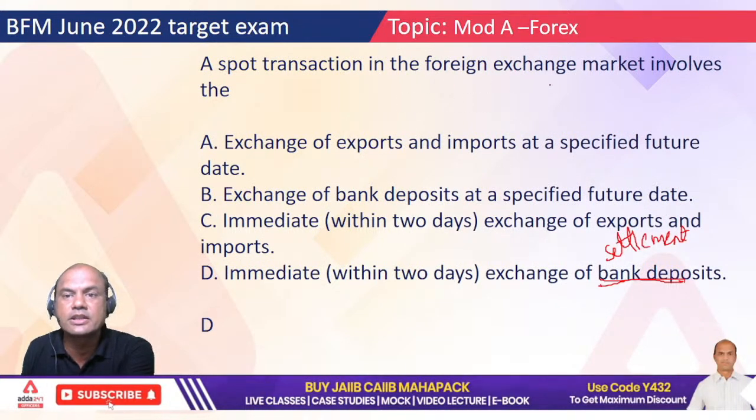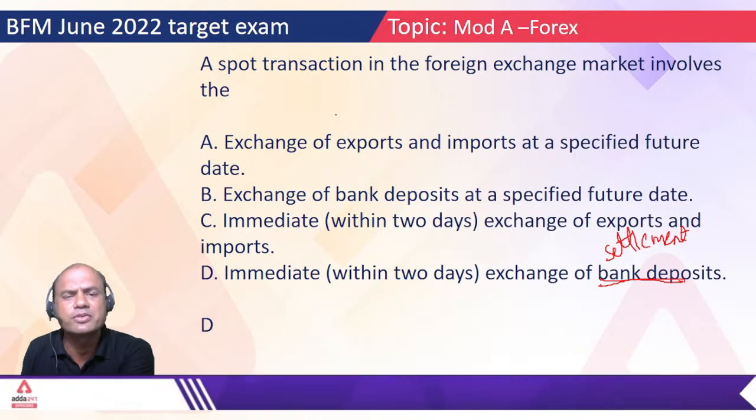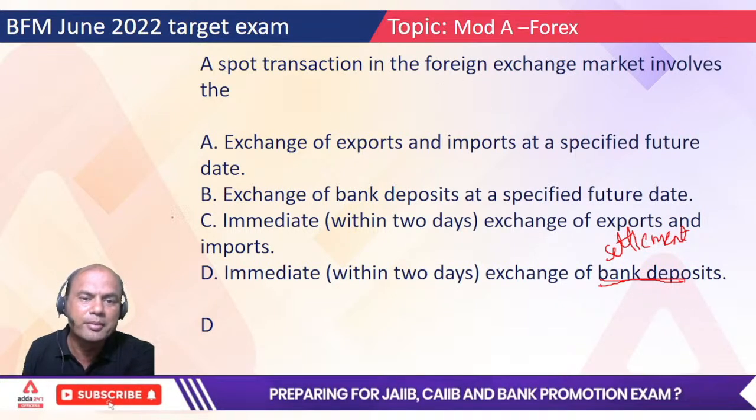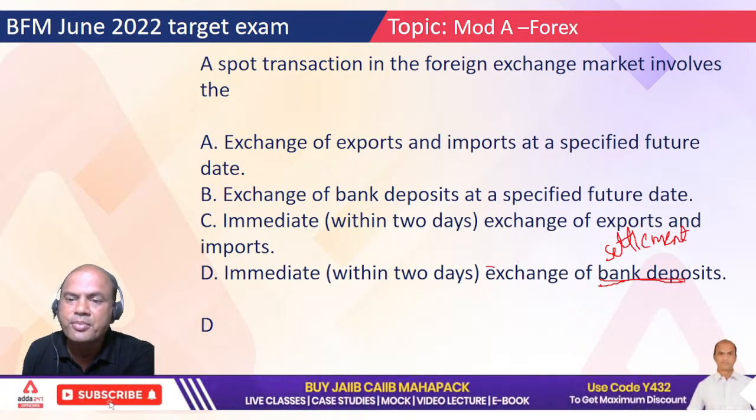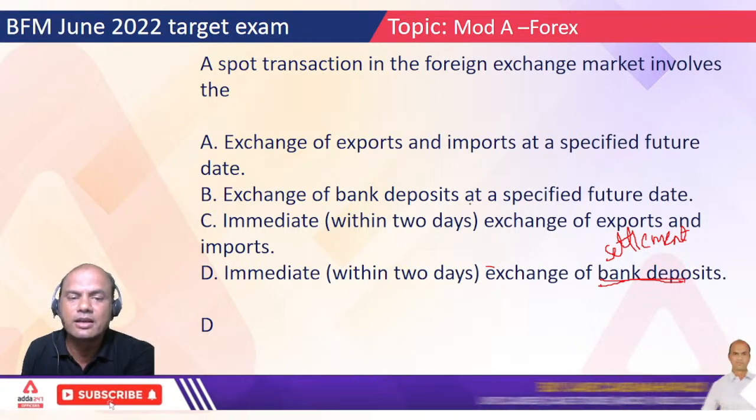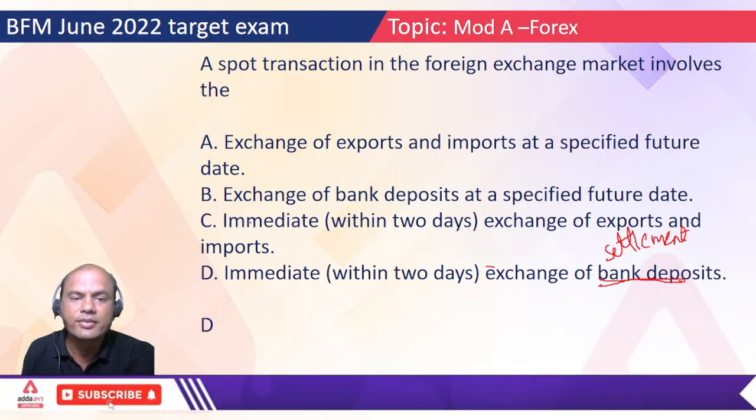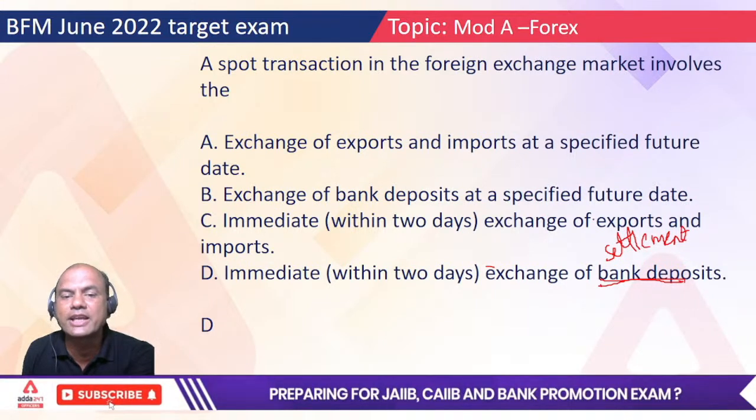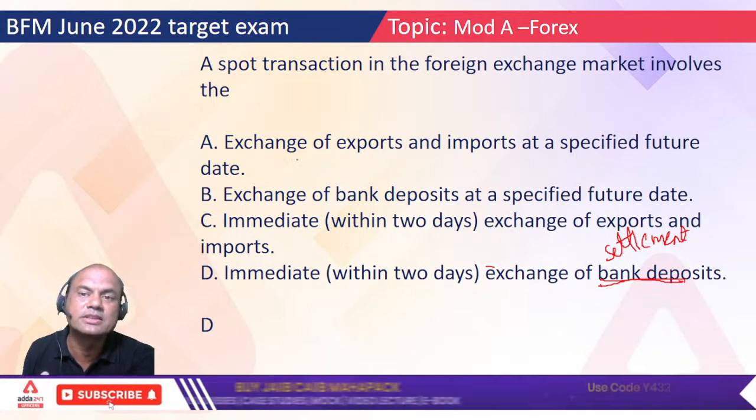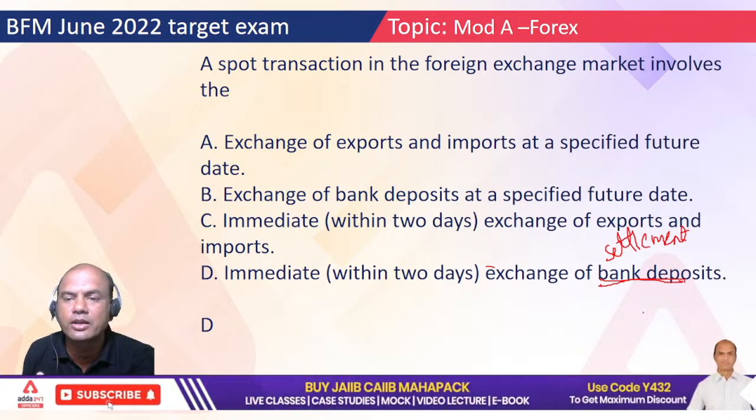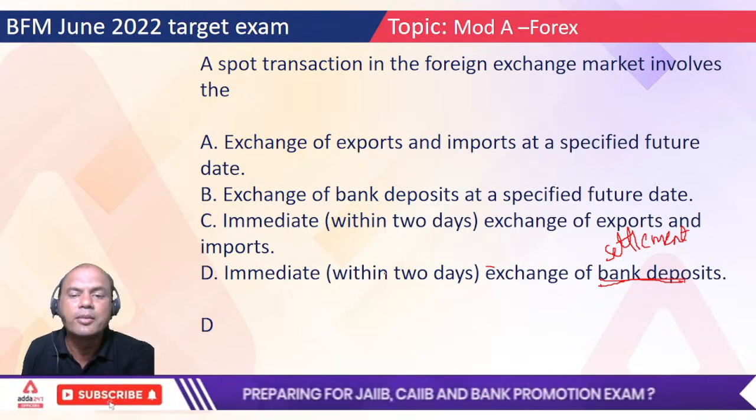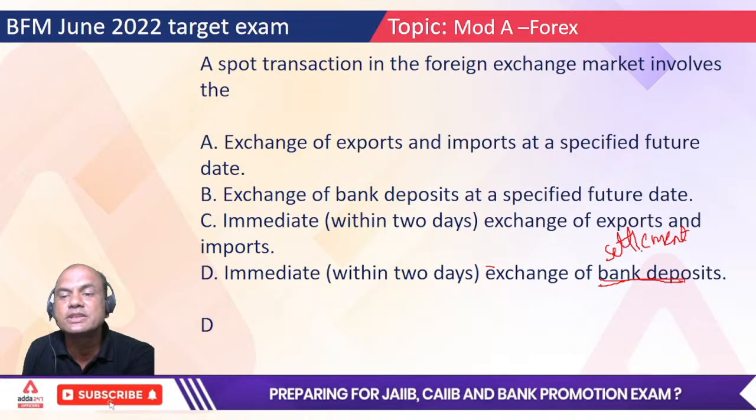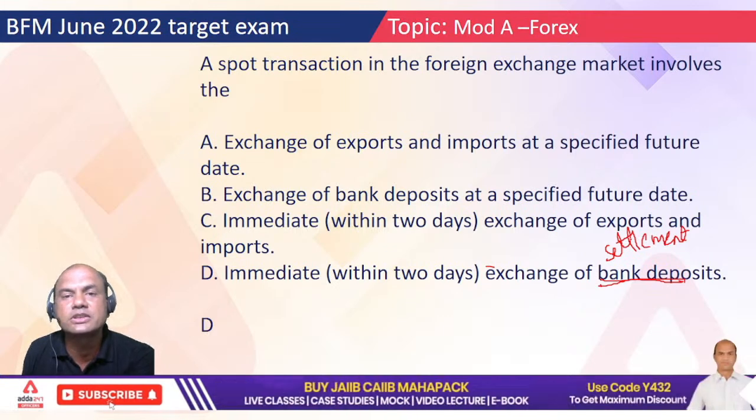The spot transaction in the foreign exchange market involves, spot means what? This you know. Immediate, within 2 days, exchange of settlements. It's either C or D. Immediate settlement of exports and imports. What has spot to do with export and import? It is just a currency transaction. So spot means immediate, within 2 days, exchange of settlement. Settlement of what? Dollar versus rupee.